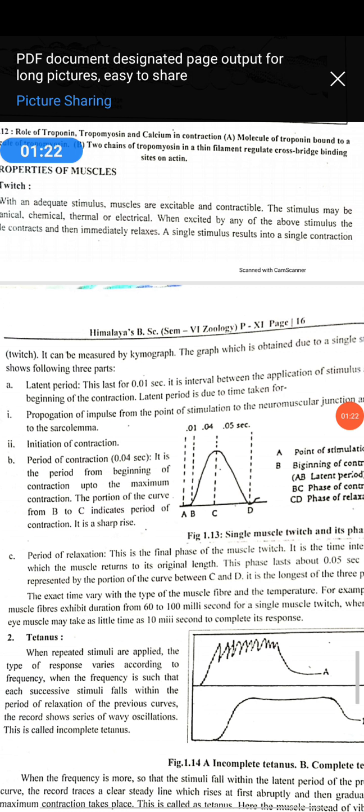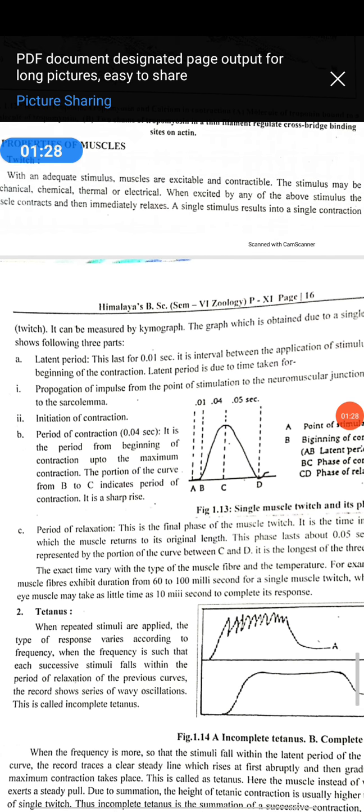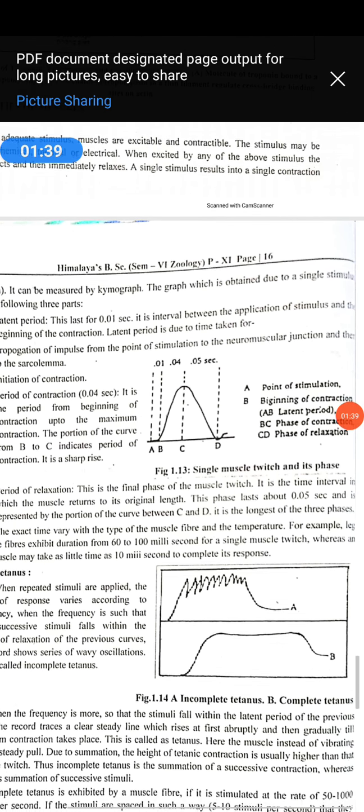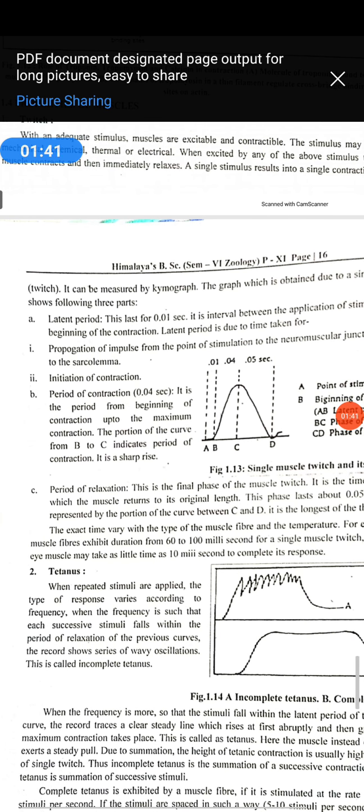The latent period lasts 0.01 second. It is the interval between the application of the stimulus and the beginning of the contraction, and it is due to the time taken for propagation of the impulse from the point of stimulation to the neuromuscular junction and to the sarcolemma. What about this neuromuscular junction? I explained it very well before, in my second lecture on nerve and muscle physiology.